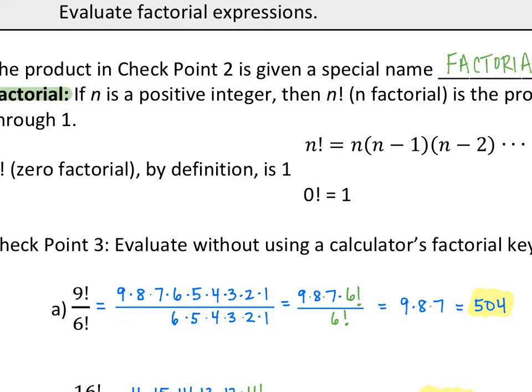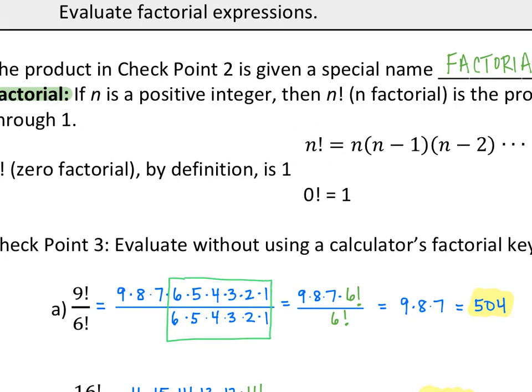Okay, so let's evaluate 9 factorial over 6 factorial. So how do we write 9 factorial? Well, 9 factorial is 9 times 8 times 7 times 6 times 5 times 4 times 3 times 2 times 1. 6 factorial is 6 times 5 times 4 times 3 times 2 times 1. So what we should notice here is that everything here will cancel, right?